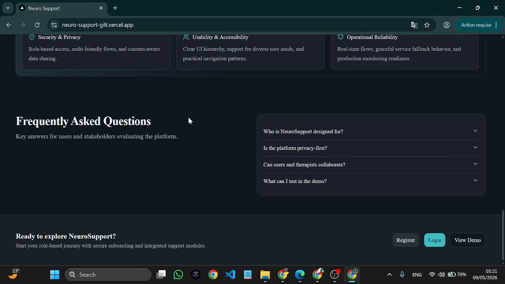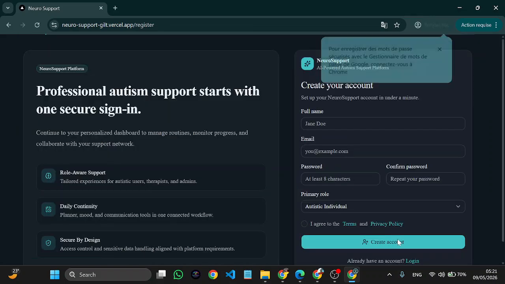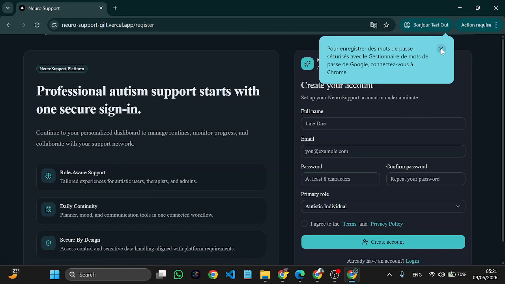From this landing page, you can register, log in if you already have an account, or view a demo. To register, I can just press the register button, and depending on the speed of your internet connection, you will be redirected here.